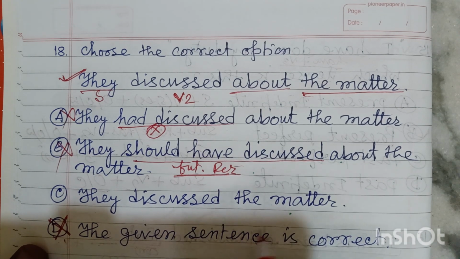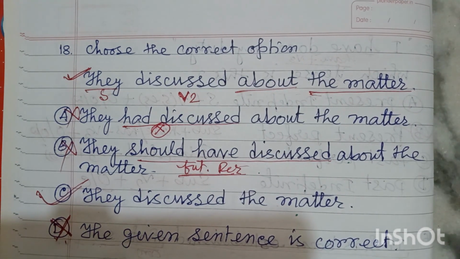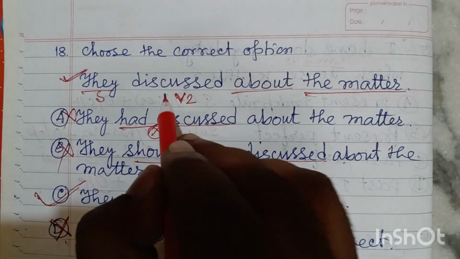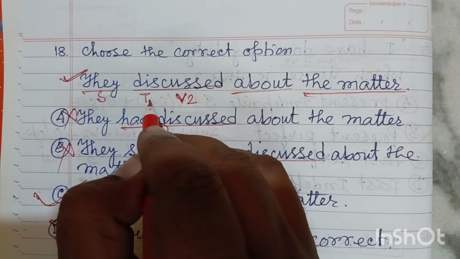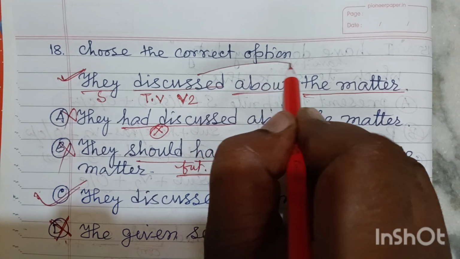They discussed the matter. Friends, actually this is the correct answer. Now I am going to discuss the logic behind it. Friends, discuss is a transitive verb. Think about it. It's a transitive verb. So after a transitive verb, we have to use the object.